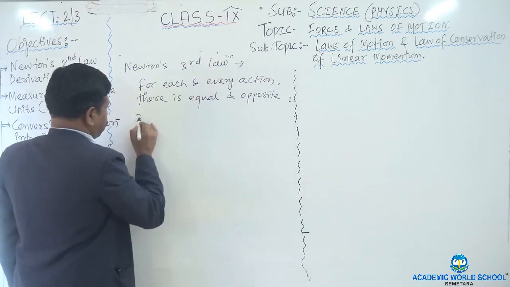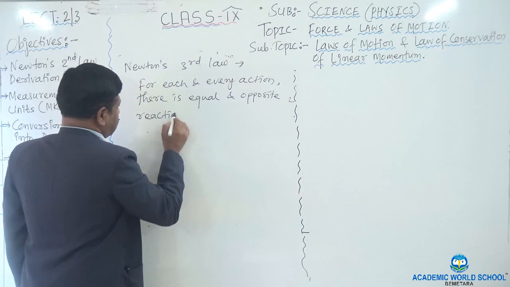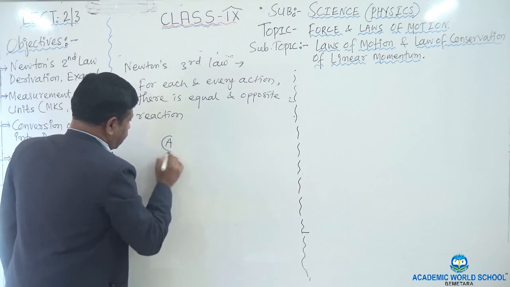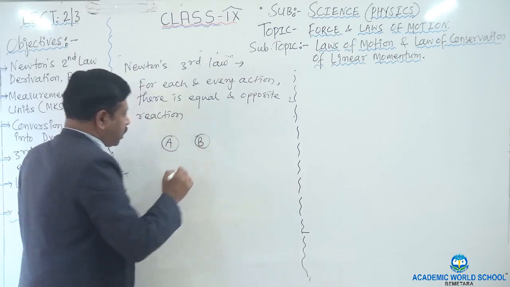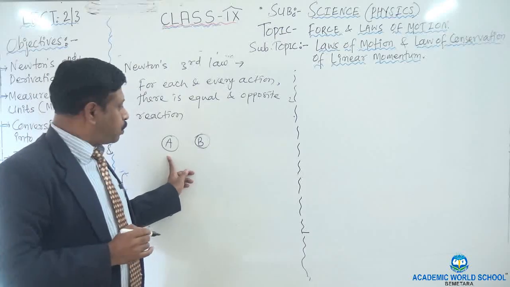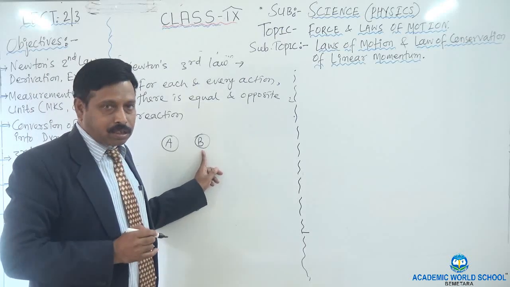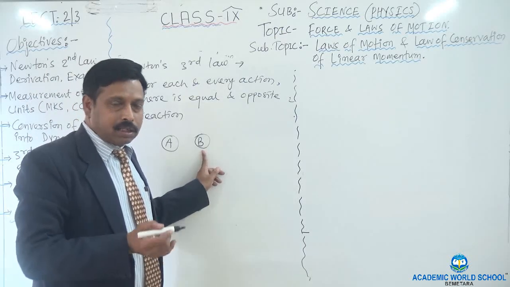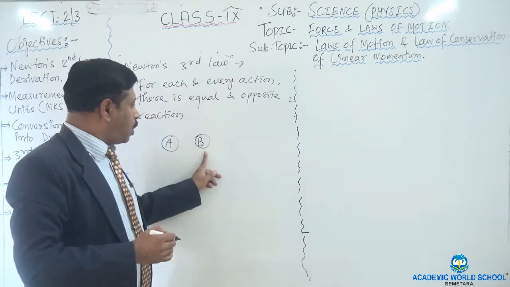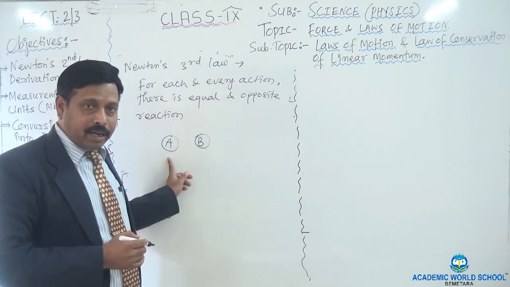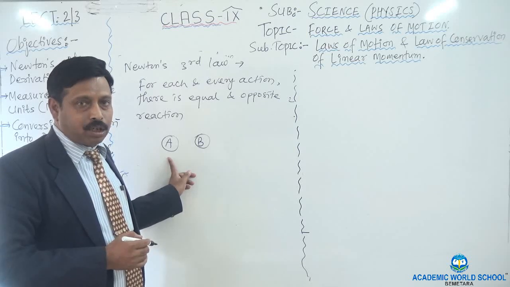It means that suppose here is the body A and here is the body B. Suppose body A is applying a force on B, that is called the action force. And simultaneously, the body B also applies a force on A, that is called the reaction force.